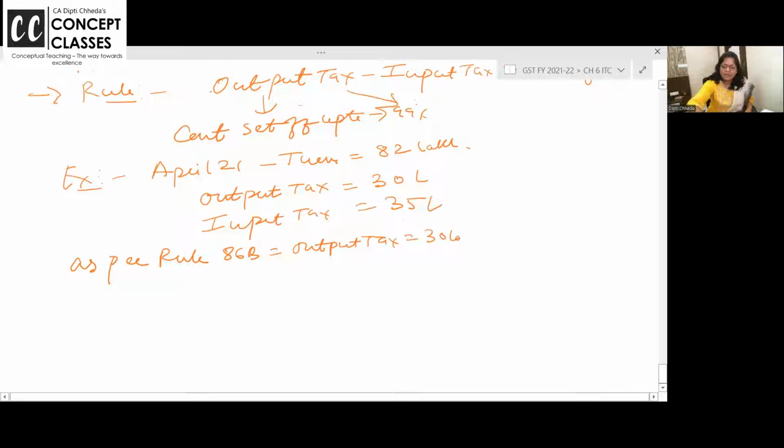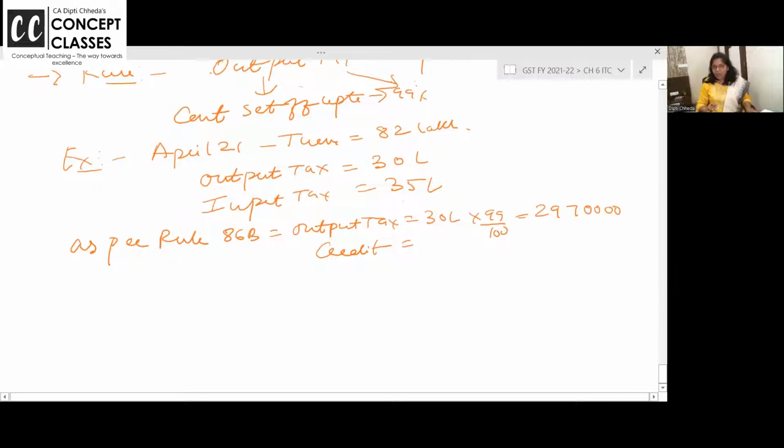Are you all with me? Only 99% credit. So how much is it? 99% of 30 lakhs. As per rule 86B, how much output tax credit can you take? Up to how much input tax can you use? 99% of 30 lakhs is 29 lakh 70,000. I want all of you to write this example to fit it in your mind. Don't just watch the lecture orally, and we are going to work out nice problems also for 8 marks which are going to come compulsory.